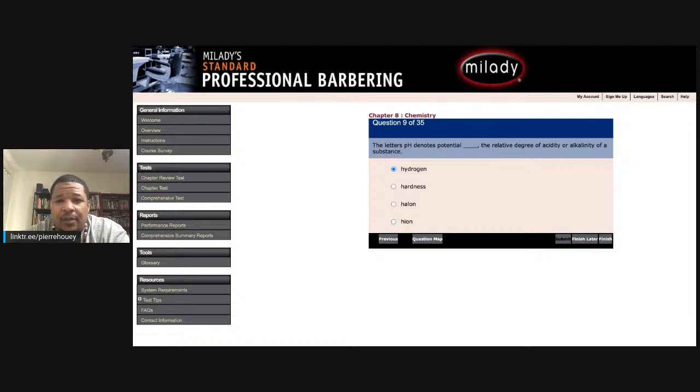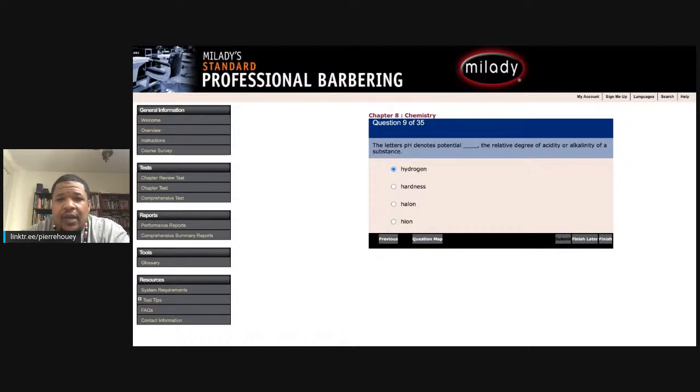Question 31. Blank absorbs water from the air. A, silicone. B, sodium bicarbonate. C, zinc oxide. Or D, sodium carbonate. Sodium carbonate is my final answer, which is correct. Sodium carbonate, also known as soda ash or washing soda, is found naturally in ores in lake brines or seawater. It absorbs water from the air.